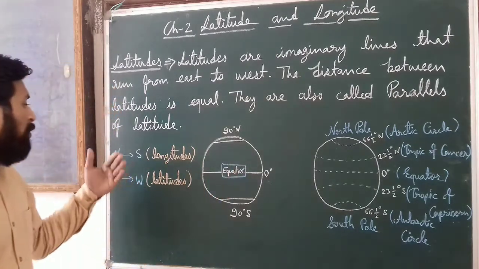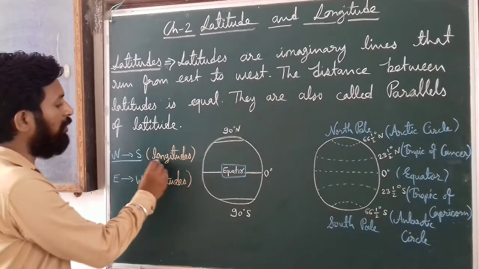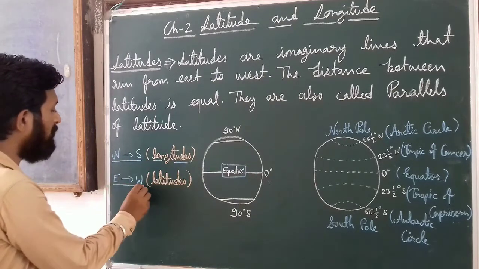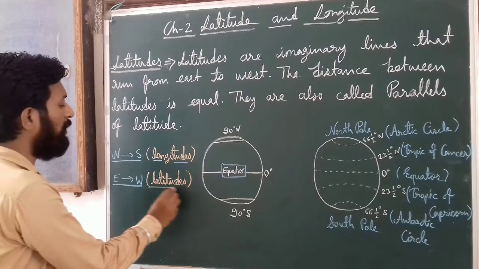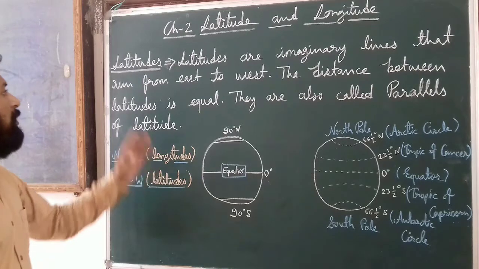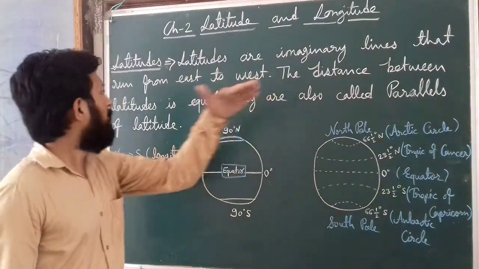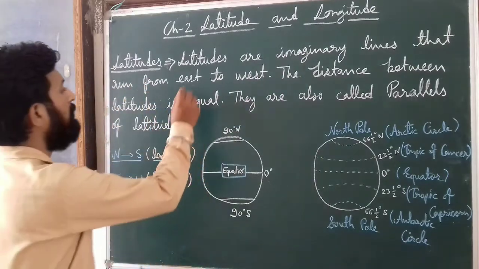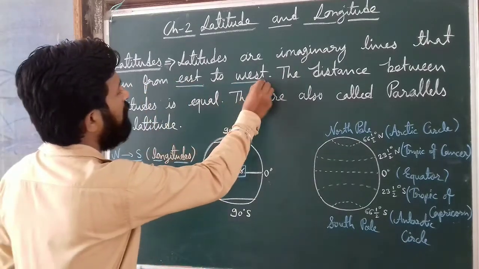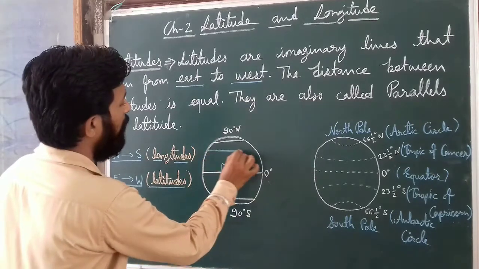We can say that two types of imaginary lines are there. Those which run from north to south are known as longitude, and those which run from east to west are known as latitude. At first we will talk about latitudes. Latitudes are imaginary lines that run from east to west, like this position, from here to here.